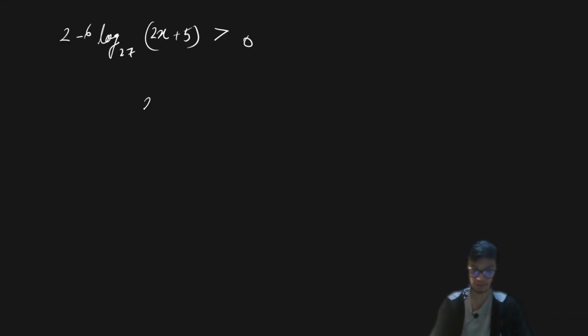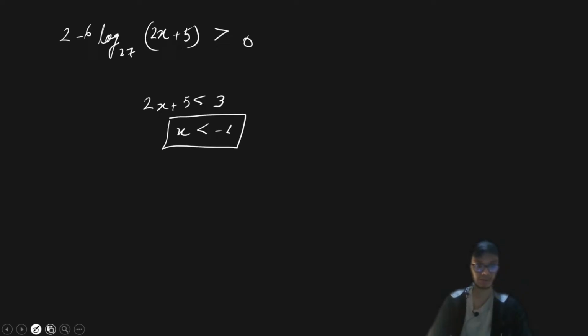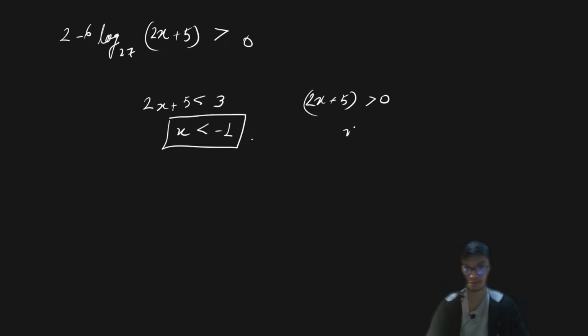For the domain, 2 minus 6 times log base 27 of (2x plus 5) should be greater than 0. If I solve this, we get 2x plus 5 should be less than 27, which basically gives x should be less than minus 1. As well, you also have to check that 2x plus 5 should be greater than 0, and that basically gives x should be greater than minus 5 upon 2.